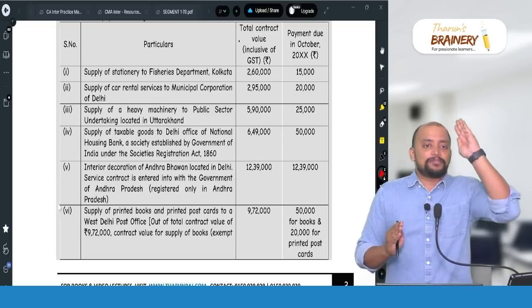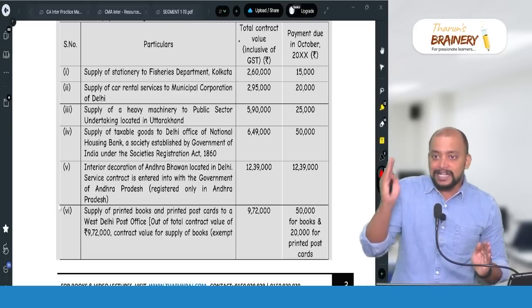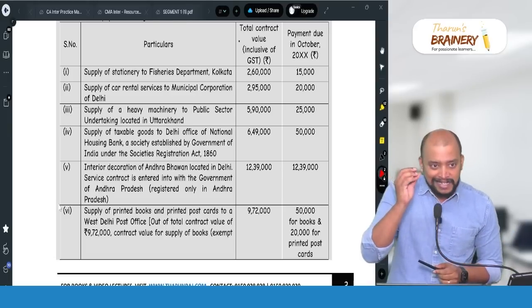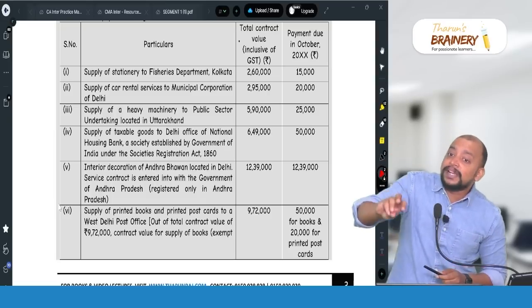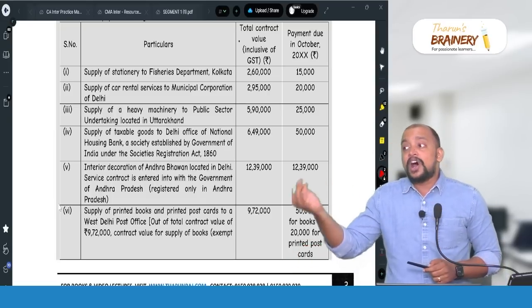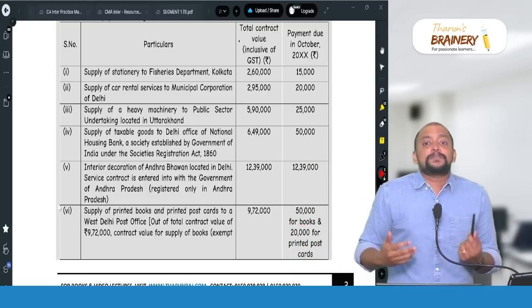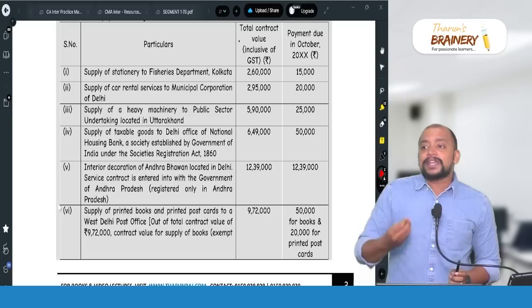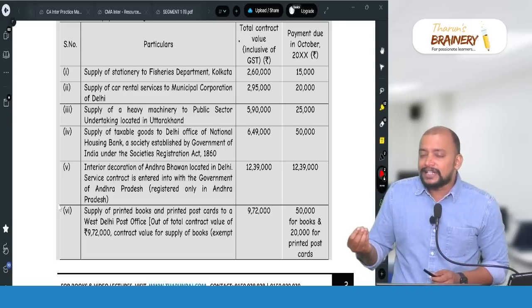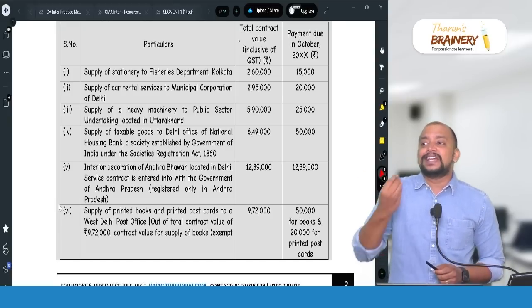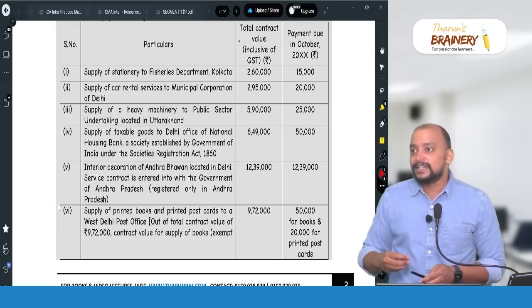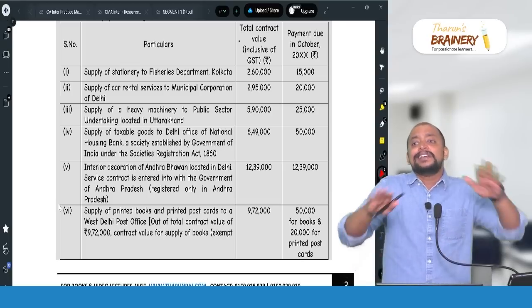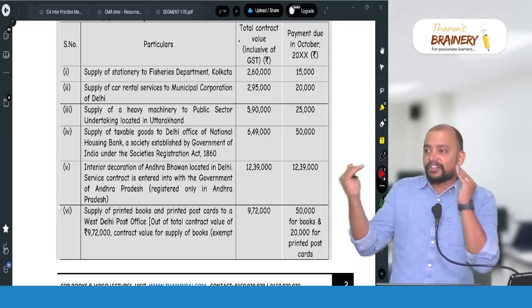So, location of supplier Delhi, place of supply Delhi, therefore, it will become intrastate supply. But as the recipient is in Andhra Pradesh, not registered in Delhi, and this being intrastate, so the recipient in Andhra Pradesh cannot deduct 1% towards Delhi SGST. So, due to that reason, TDS is not applicable under section 51.